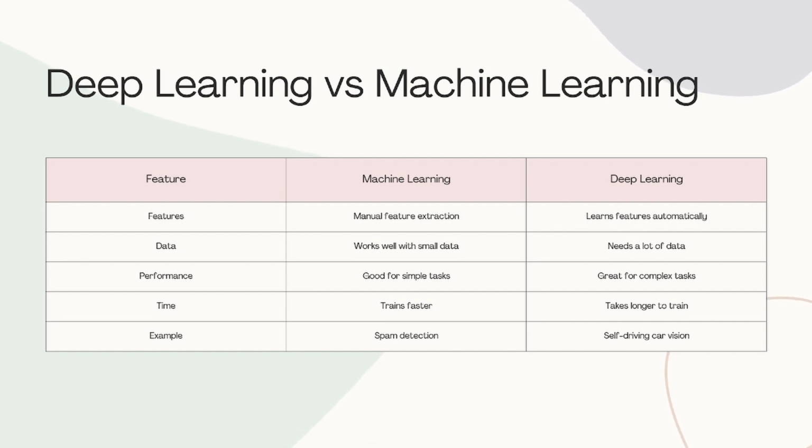Deep learning vs machine learning. Deep learning is not replacing ML, it's an evolution of it. It solves problems that were too complex for traditional algorithms.